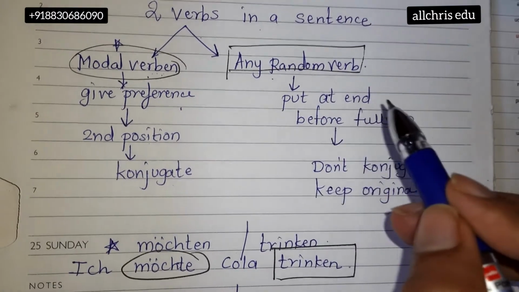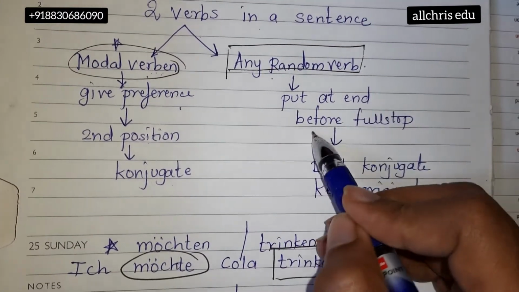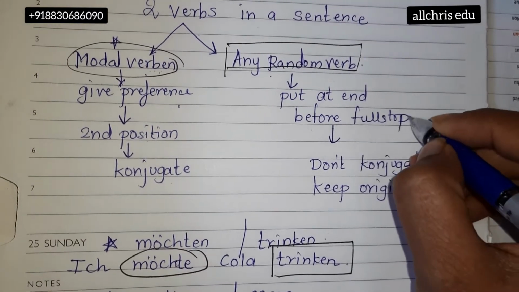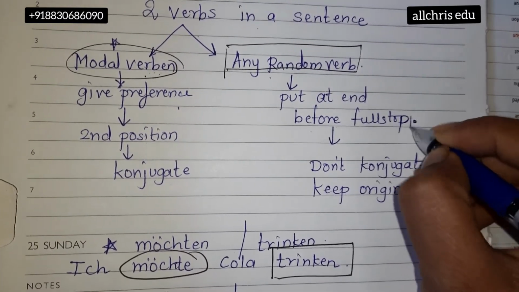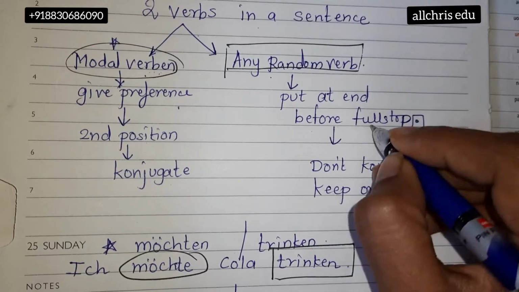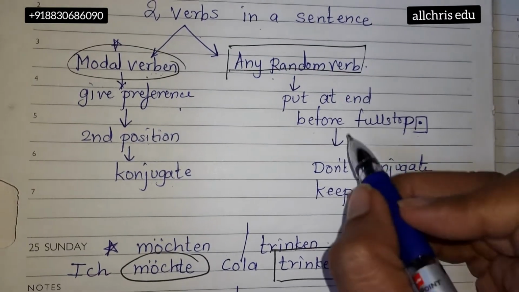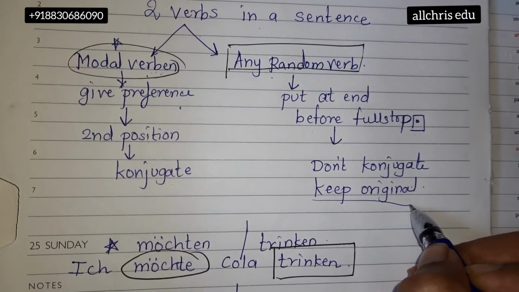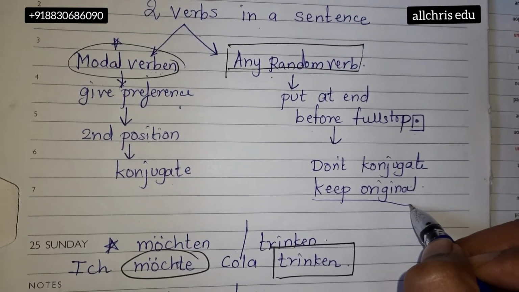What are we going to do with that random verb? Put it at the end before the full stop. So don't think about where to put this verb. Exactly before the full stop you can put that verb. And there is no need to conjugate that verb. You have to keep that verb in its original form, ending with en.